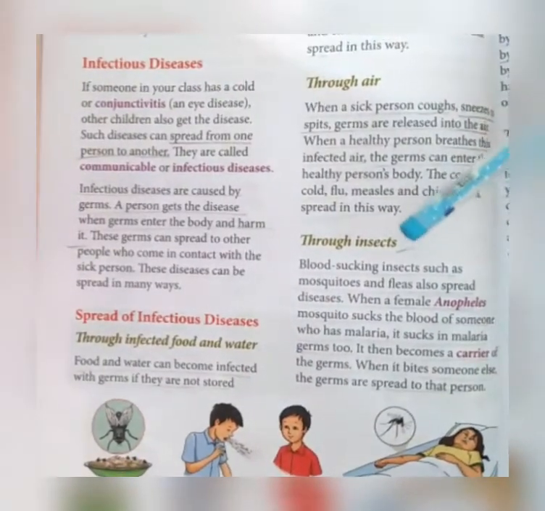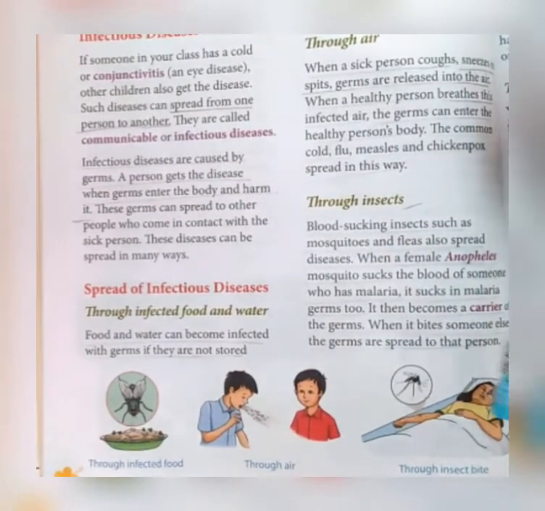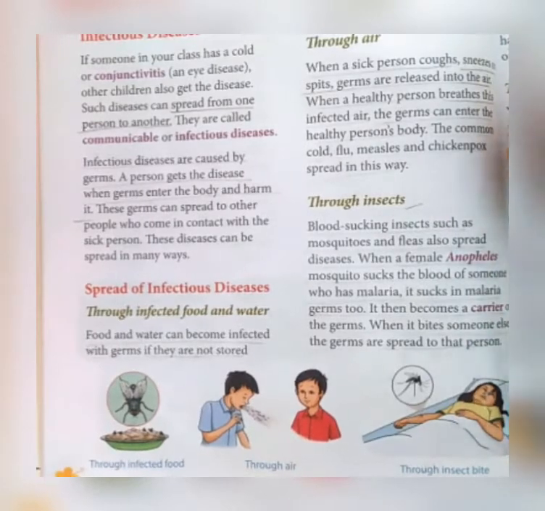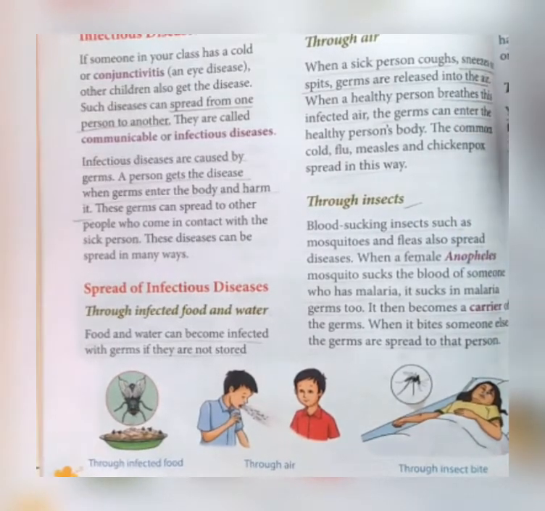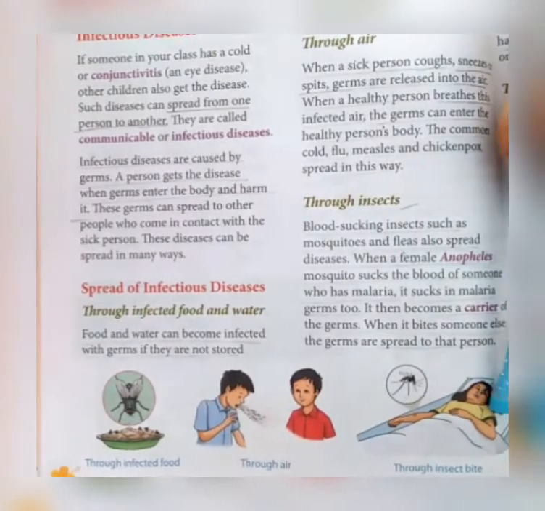And the third way is through insects. See this example, this girl. Let's suppose this girl is sick.